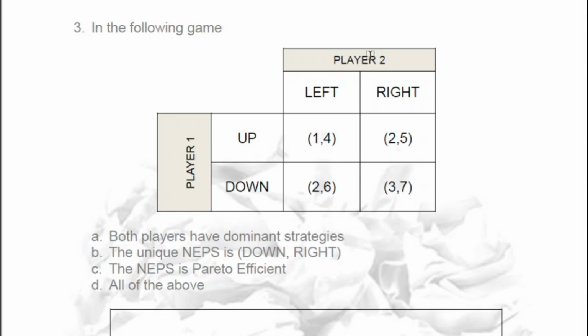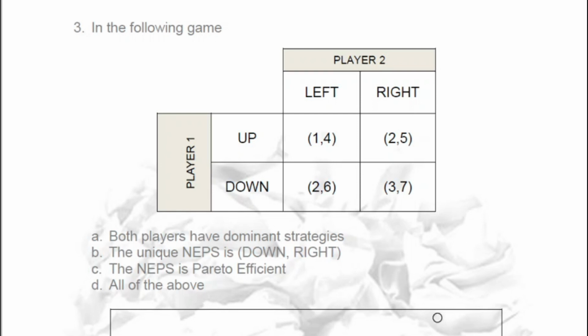If we think that player 2 will choose left, we choose down to win 2 instead of choosing up and winning 1. Okay, so we mark here 2. If we think that player 2 will choose right, we also choose down to win 3. Okay, we mark then here 2 and here 3.